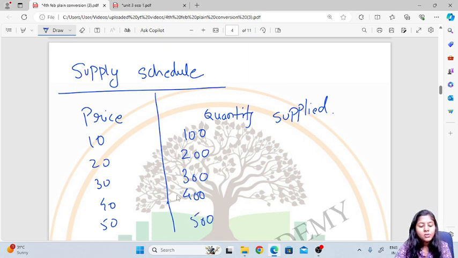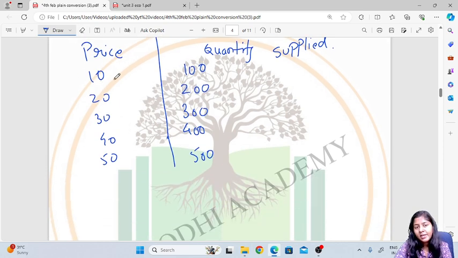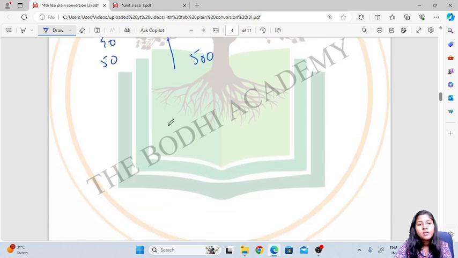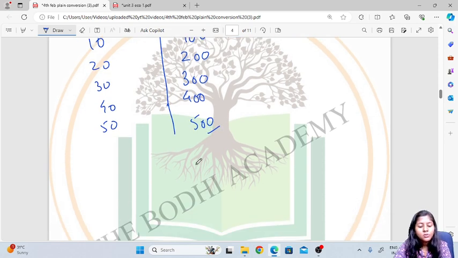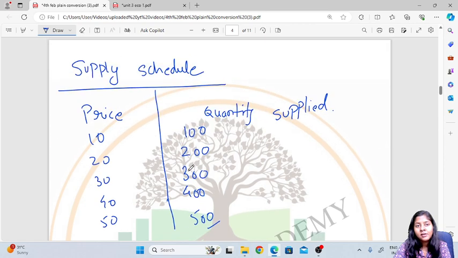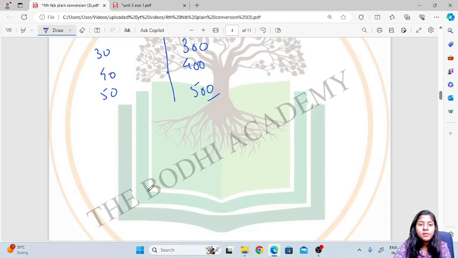Okay, so the above table indicates that less is supplied at less price and more is supplied at higher price. So when the price is 50, quantity supplied is more, right? Quantity supplied is 500. So we'll understand the supply schedule with the help of the diagram.